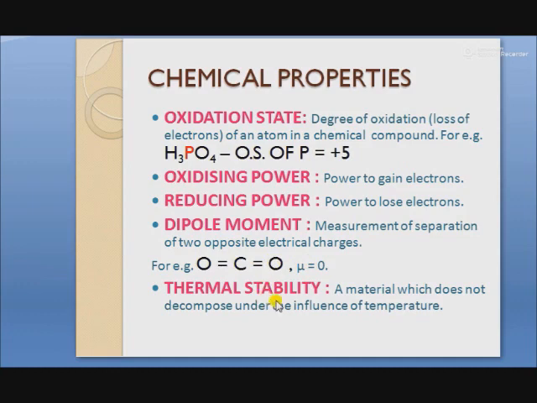Next is thermal stability. What do you mean by thermal stability? A material which does not decompose under the influence of temperature, meaning how stable the material is under the influence of heat or temperature, whether it decomposes when we provide heat to it or not. This is given by the thermal stability. If it decomposes, then it is thermally unstable.